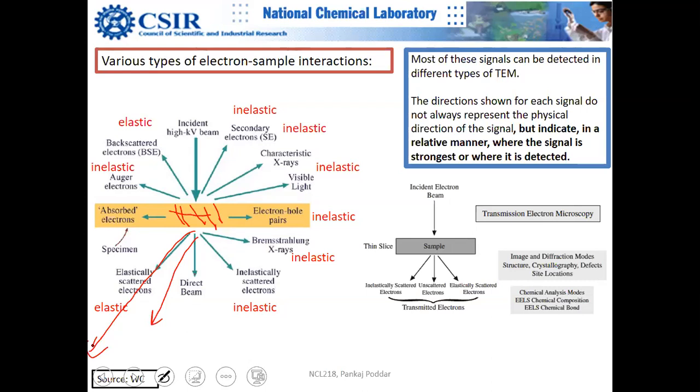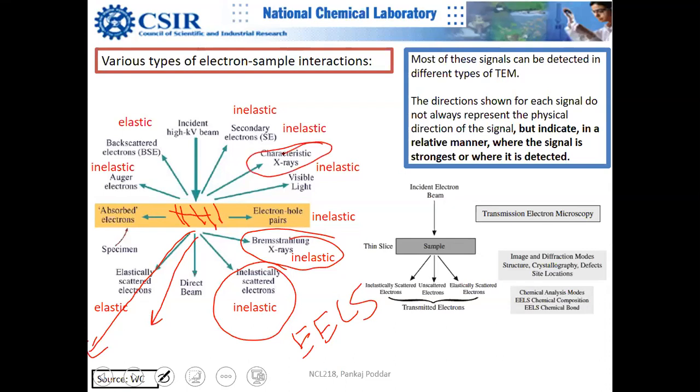Inelastically scattered electrons are used in EELS. We'll discuss that in the next lecture. Electron energy loss spectroscopy is extremely useful for physicists, chemical engineers, chemists, and material scientists. Bremsstrahlung X-rays are not very useful for us; those are just the X-rays. And characteristic X-rays, you all know, form EDS, energy dispersive X-ray spectroscopy. Those are again inelastic signals.